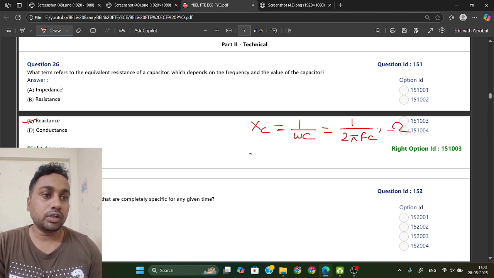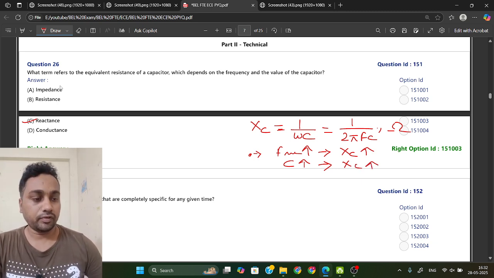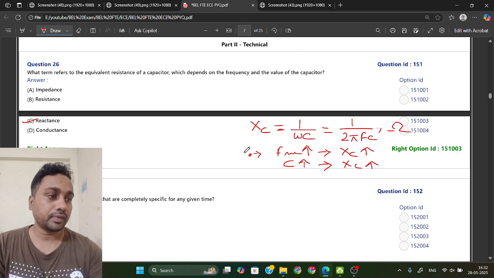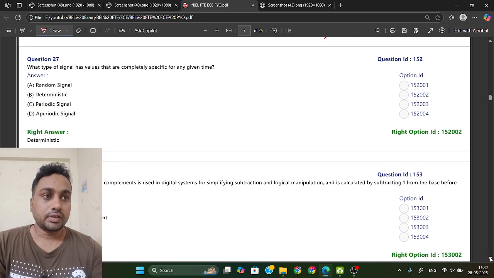Okay, one more thing you need to remember here: for a capacitive reactance, as frequency increases, the reactance decreases. When the capacitance increases, its reactance also decreases. These 2 points you just need to remember for this question. So from here, reactance is your answer. Okay, now the next one is,